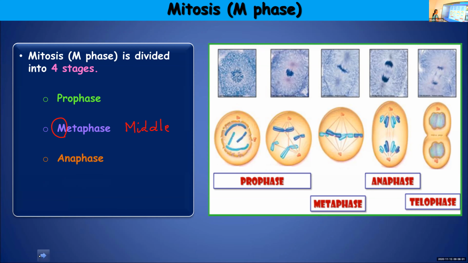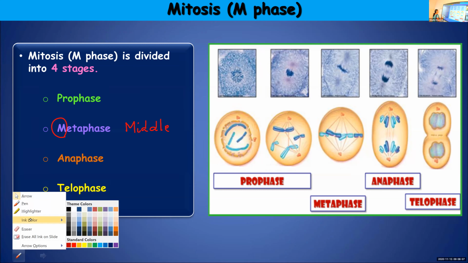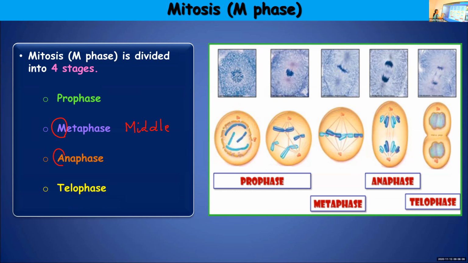Then comes the next one, anaphase. So you will remember the letter A and relate it to the term away. Then next is telophase. Remember the term 2. T for 2, T for telophase. A for away, A for anaphase, M for middle, M for metaphase, pro. So to begin with, the beginning stage.